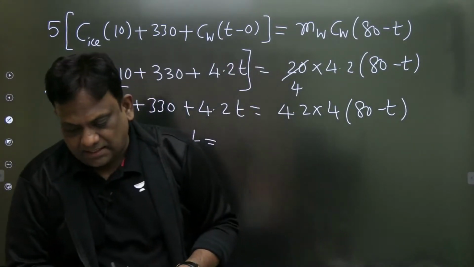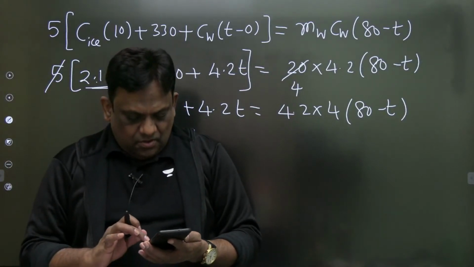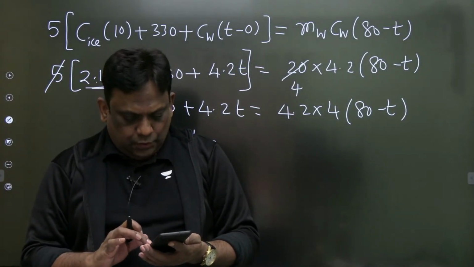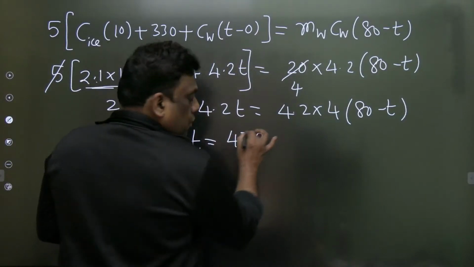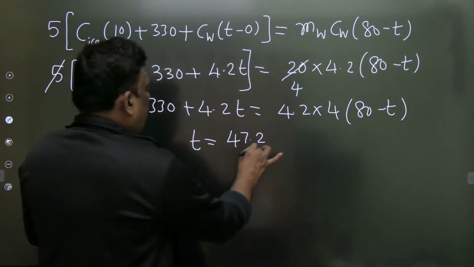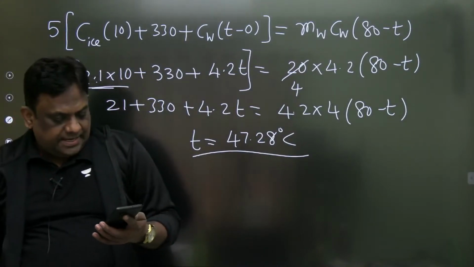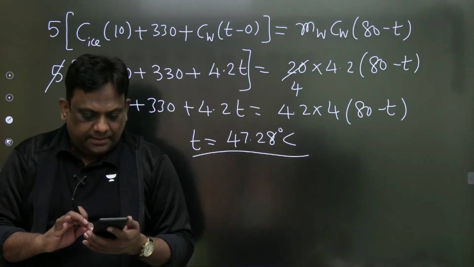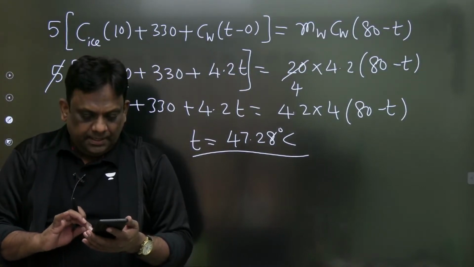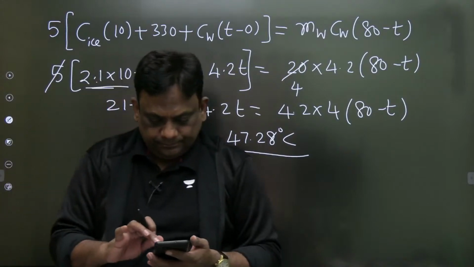I'm waiting for your answers. Anyone? What is the temperature? 47.23 is the right answer. I got 47.2 when I calculated. I got 47.28. Please tell me, are we clear? Is the temperature clear? Please give correct values. Dear students, please give correct values. Calculate.